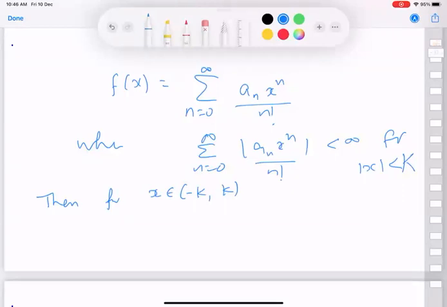We can differentiate term by term. Now, can you see that we can also integrate term by term?